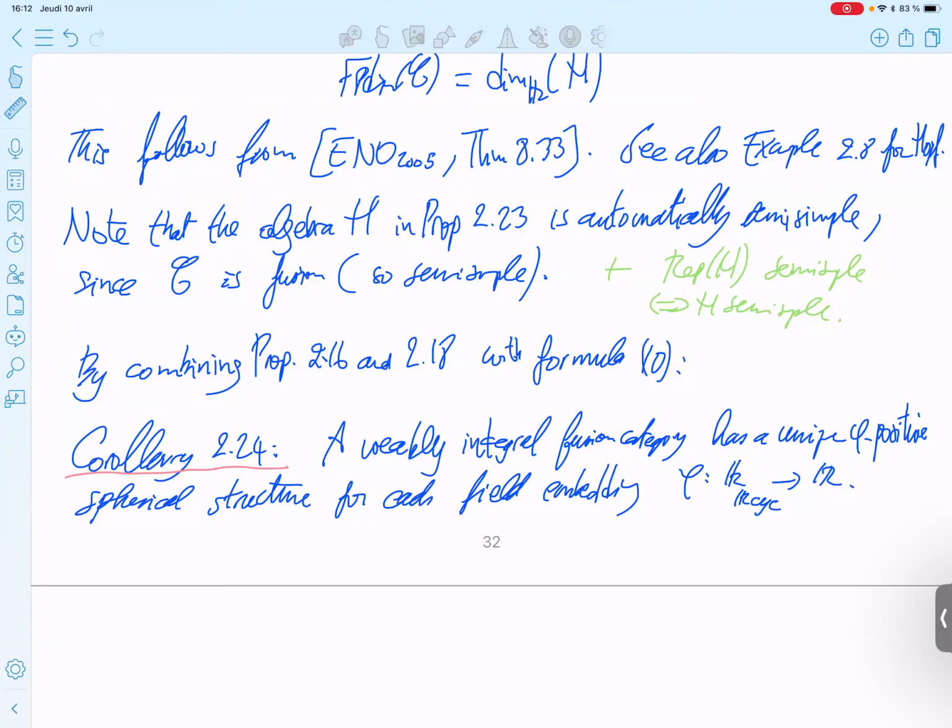Remember that this is the analog of the real cyclotomic numbers in this field, which may not be the complex field, to the reals.